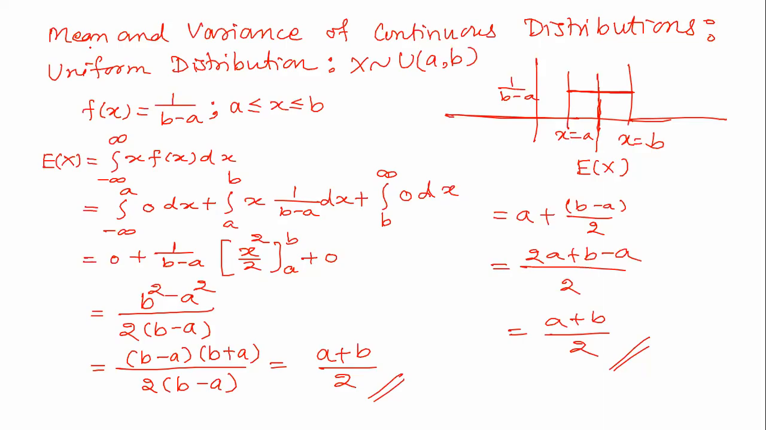Then I am going to stop. We already know the formula: variance of x is equal to the expected value of x square minus the square of the expected value. We have found the expected value of x. Now my endeavor will be to find the expected value of x square here. So this is the integration from minus infinity to plus infinity of x square into f of x into dx.